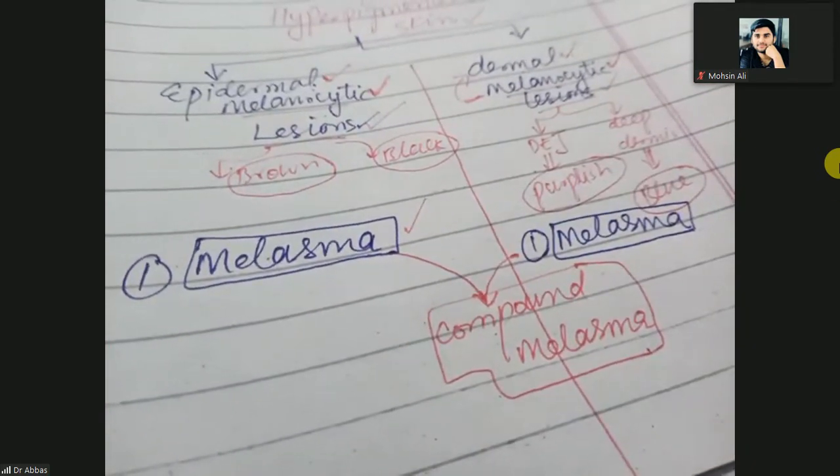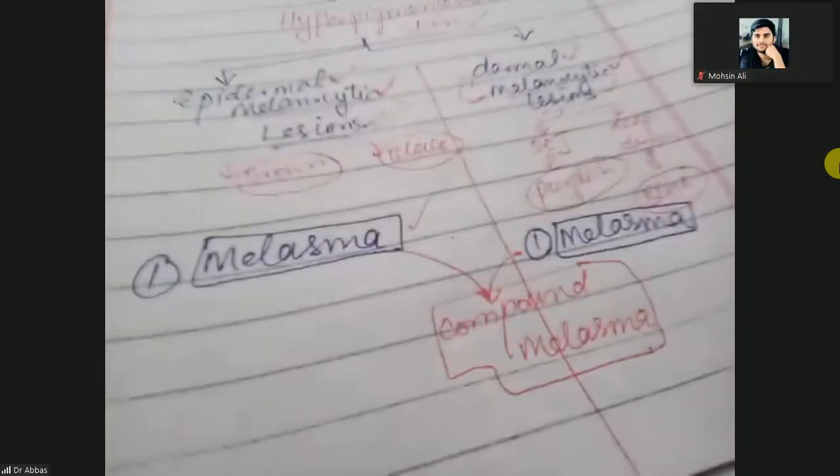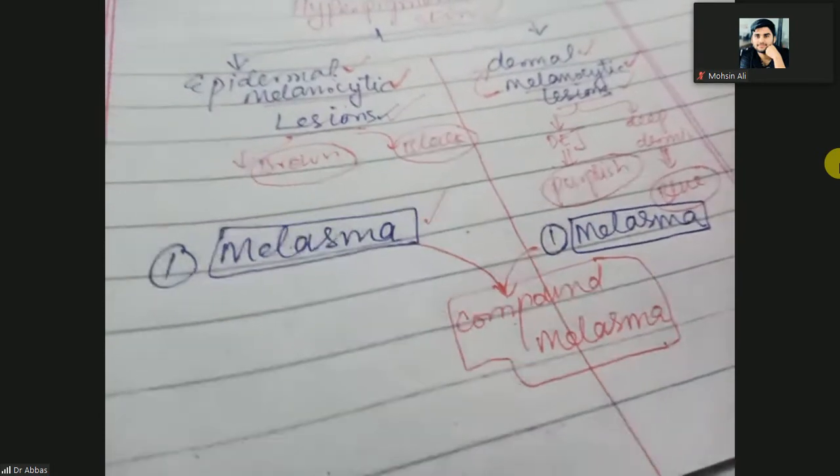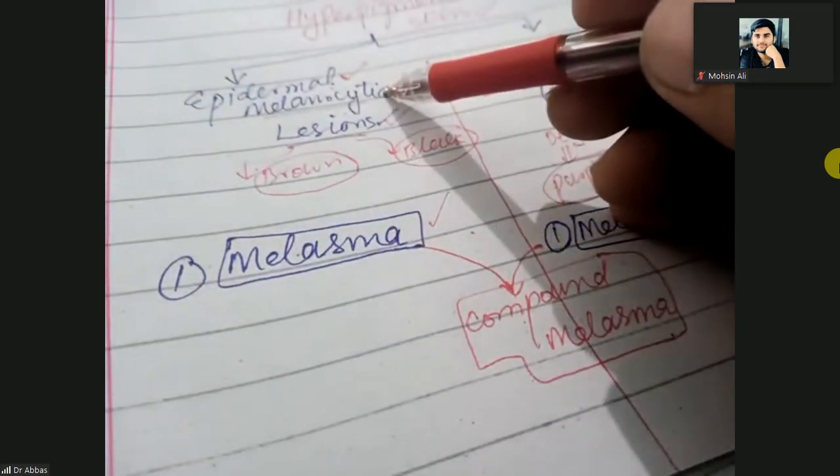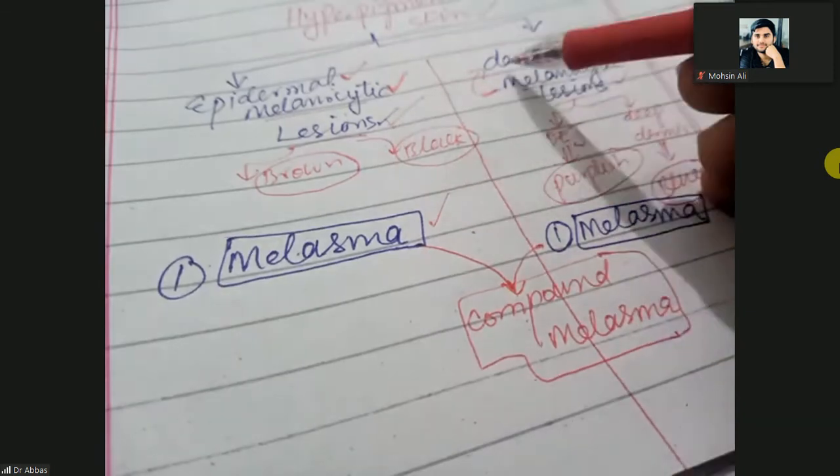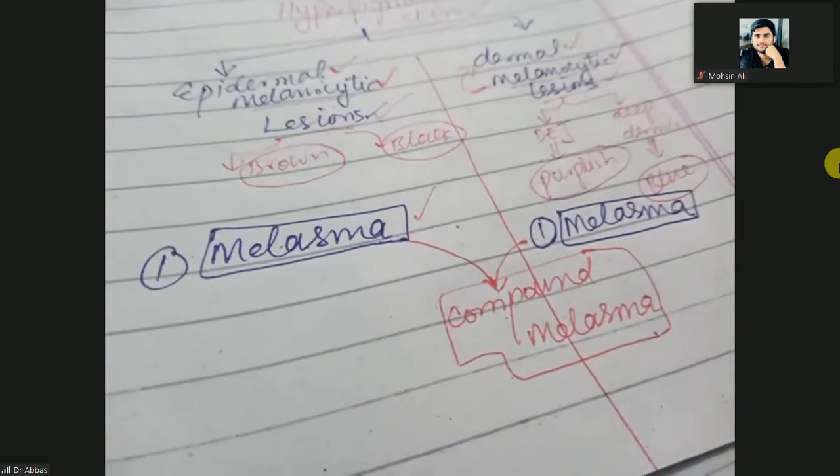If an epidermal melanocytic lesion leads to melasma along with a dermal melanocytic lesion leading to melasma, such a melasma is known as compound melasma or mixed melasma.